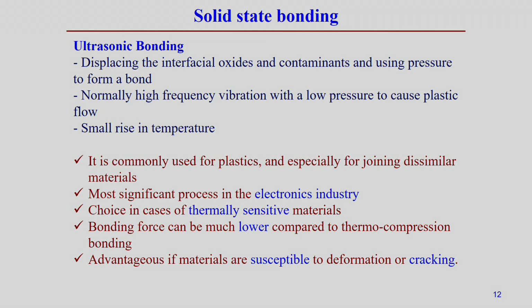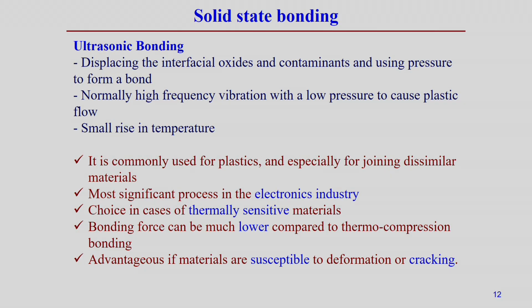Ultrasonic bonding is another type of solid state bonding process. In this case, the ultrasonic vibration we create here, through displacement of the intermetallic oxides or a contaminated layer, is removed by using pressure to form a bond. So, normally high frequency vibration along with low pressure is responsible for causing the plastic deformation, and this can be applied in a very localized space. So, in the localized area, sometimes we even use the ultrasonic source for microstructure modification also.